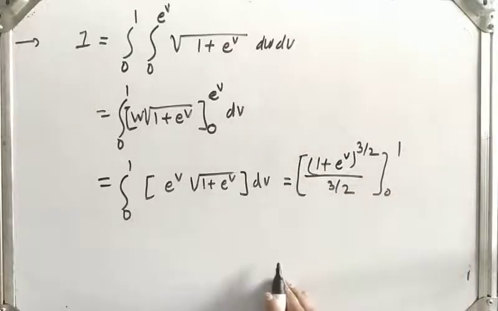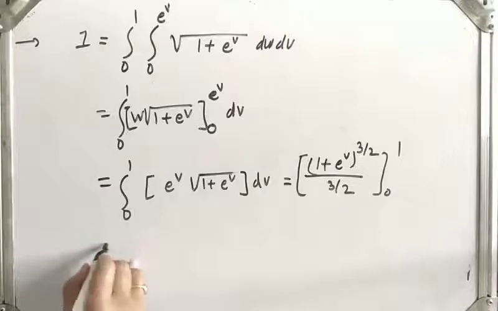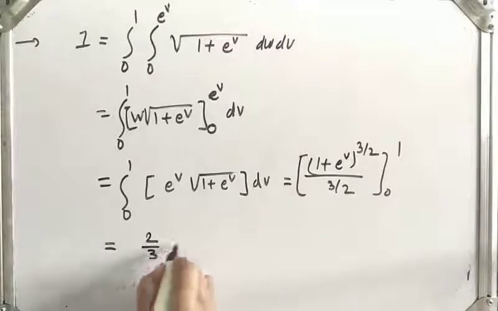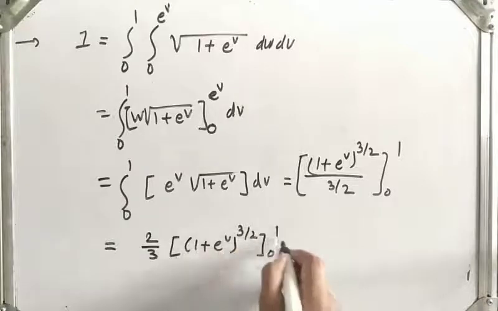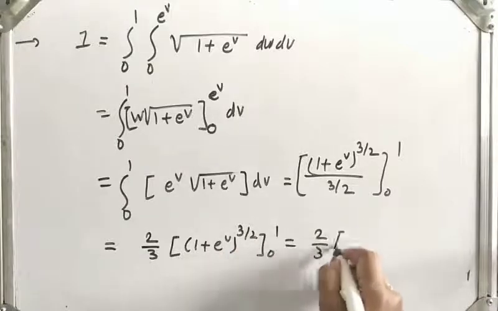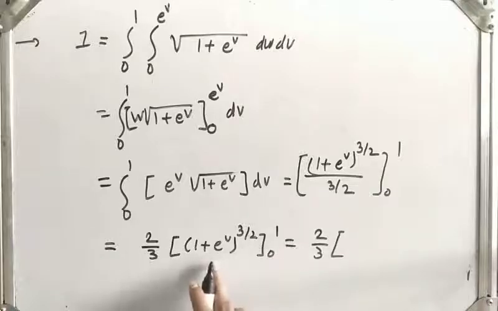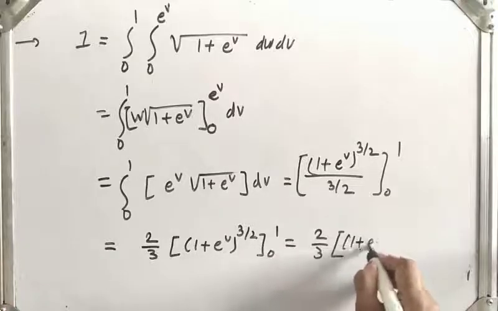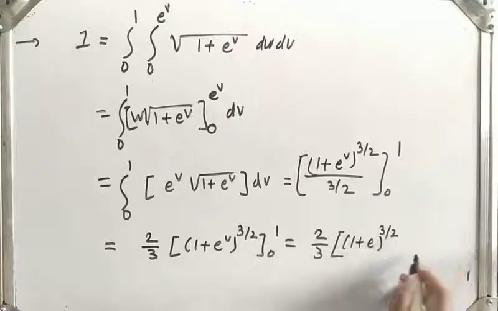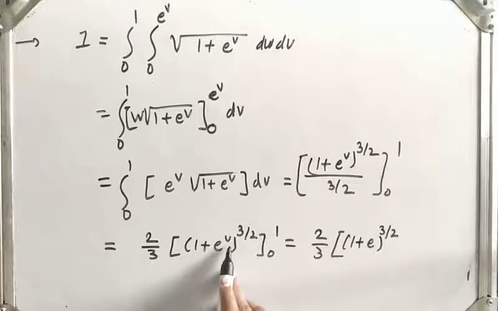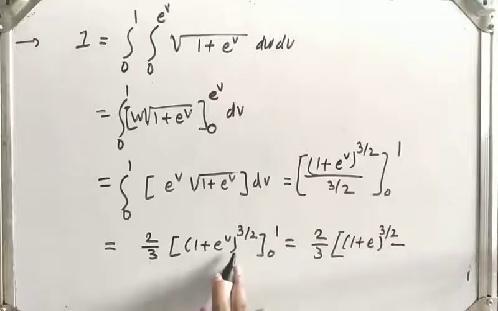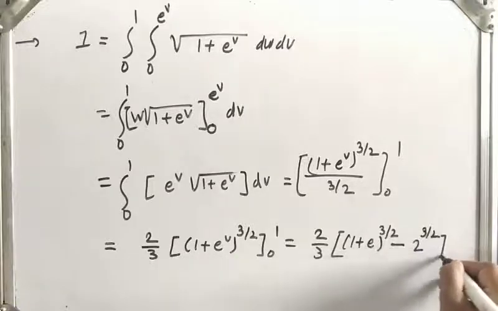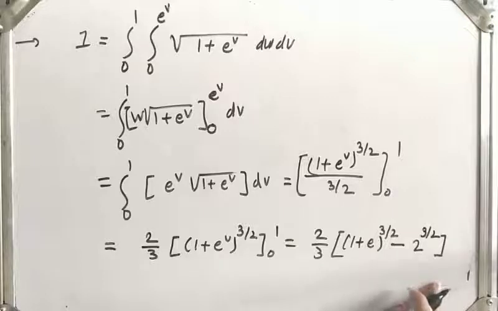Now apply limit 0 to 1 and simplify. That is, we can write it as 2 by 3 times (1 plus e raised to v raised to 3 by 2) with limits 0 to 1. 2 by 3 in bracket, after putting limit 1, that will be 1 plus e raised to 3 by 2. Okay, v is equal to 1, then 1 plus e raised to 3 by 2 minus, while putting v is equal to 0, we get e raised to 0, that is 1, that will be 2 raised to 3 by 2. Okay, so this is our answer.